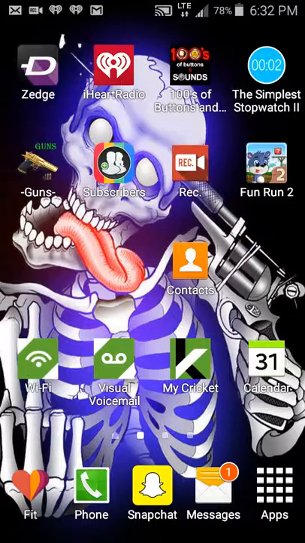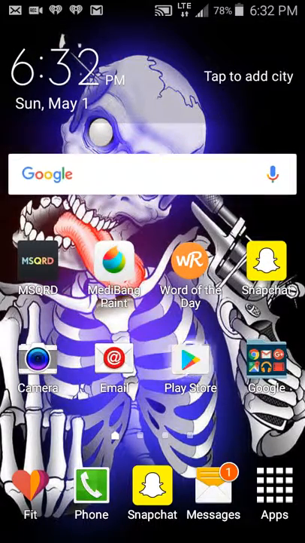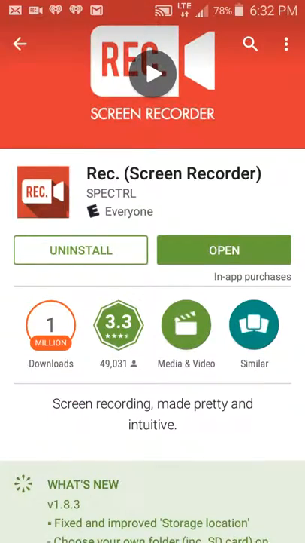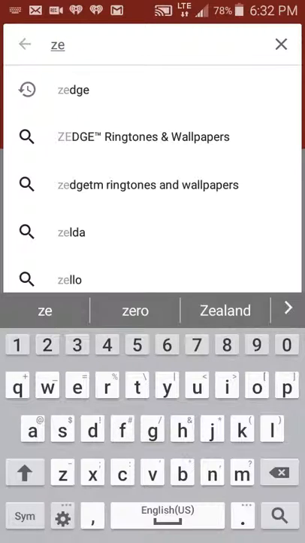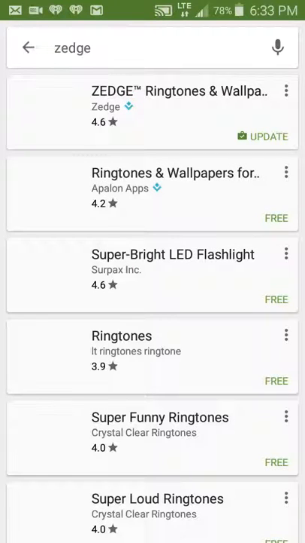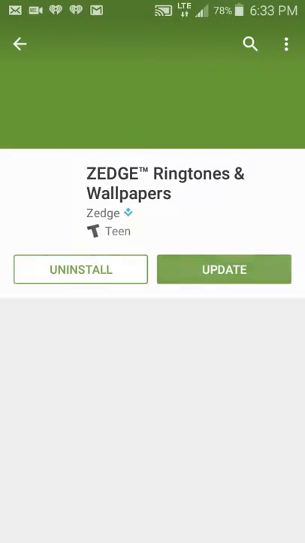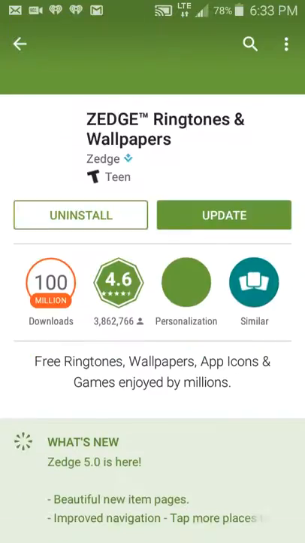First, what you'll need is your phone. Go to Play Store. Type in ZEDGE. Search it. Zedge, ringtones and wallpapers. Click download.